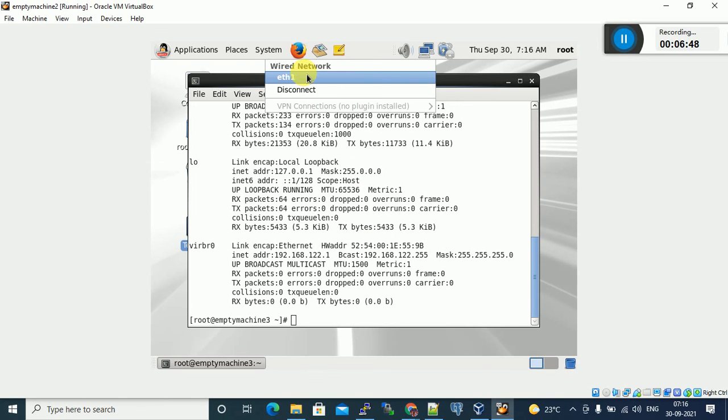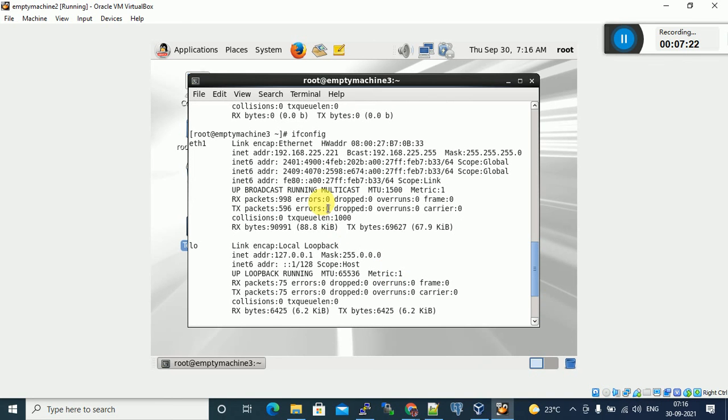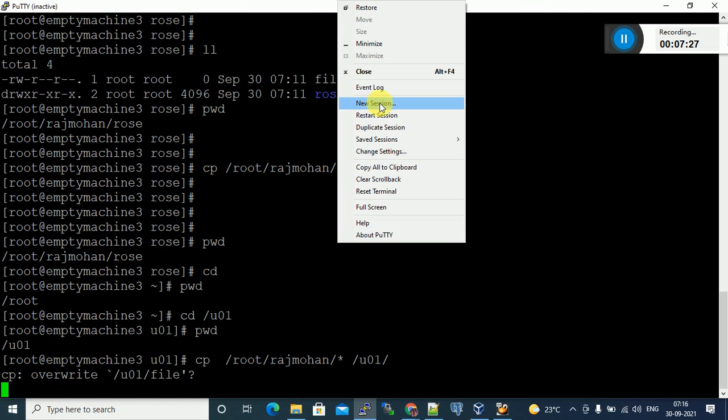Go to the virtual machine, click on the Ethernet computer icon, click on ETH1 to refresh it and get the latest IP. Take the IP address. What is the IP address? 225.221. Now you can connect using that IP.